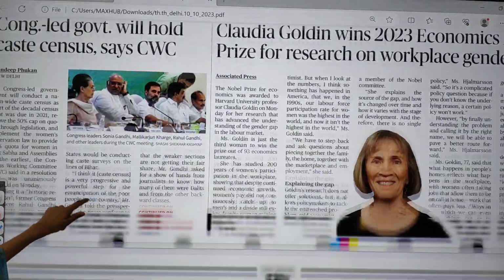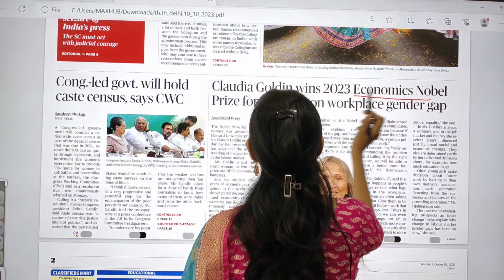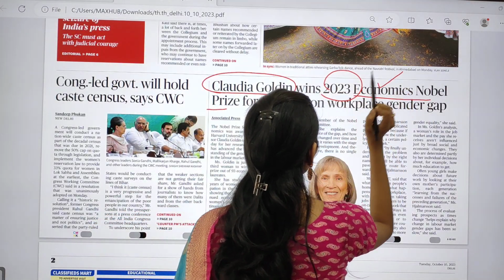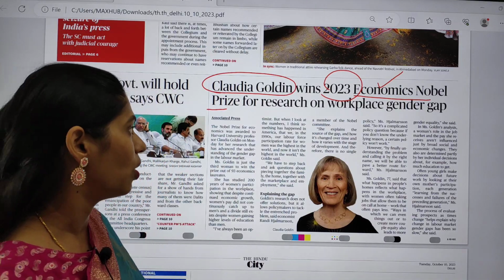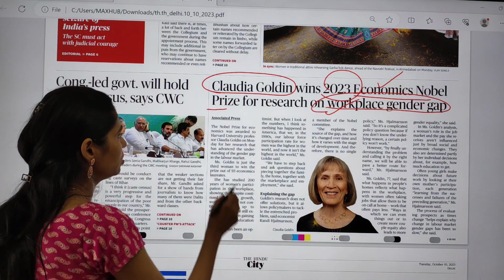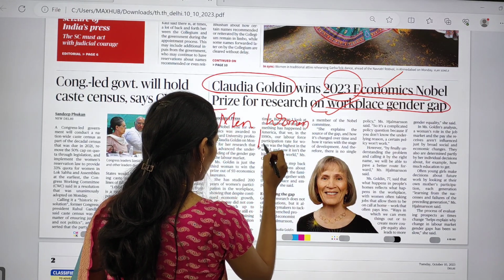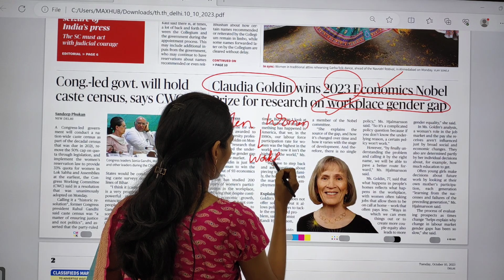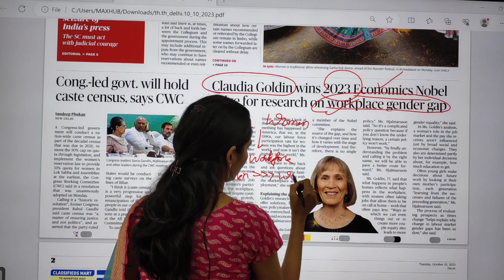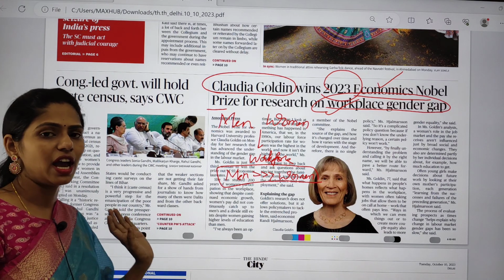If you move on, you can see there is one article about the Economics Nobel Prize. Claudia Goldin wins the 2023 Economics Nobel Prize because she did work on the gender gap in the workplace. That means in society we have men and women, and especially in the workforce, men are dominating women, correct? So in the workforce we have men and women.